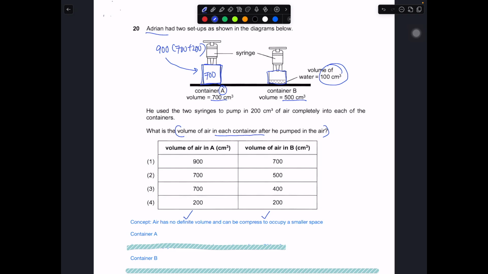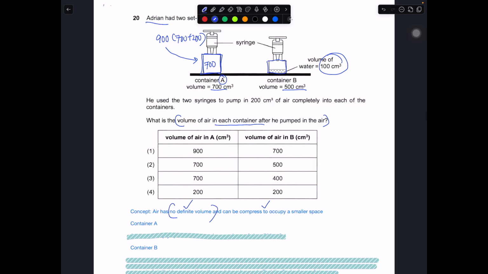It will not be 900 because the air has no definite volume. It's just compressed into a container that has a fixed volume of 700 centimeter cube. So in this case, 700 will be the correct answer. Number 1 is wrong. Number 4 is wrong. Obviously, 700. It's just that now we are thinking between 500 and 400 for the volume of air in container B. What will be the answer?